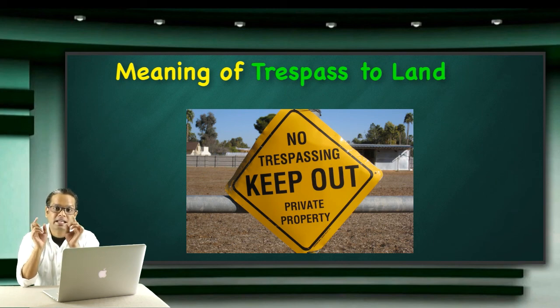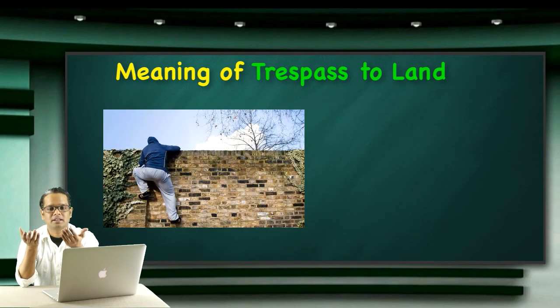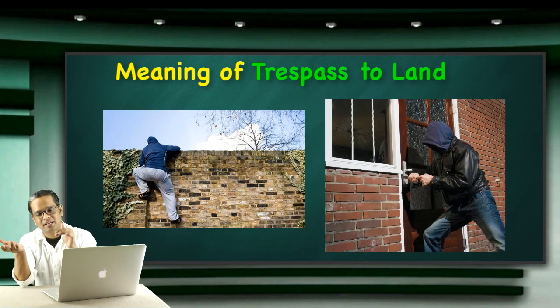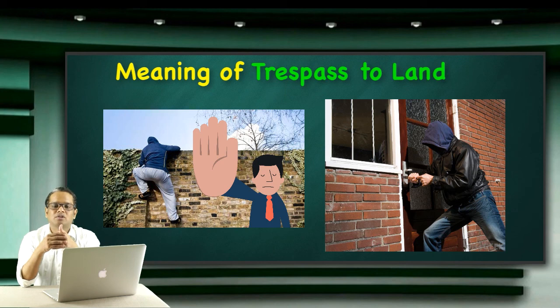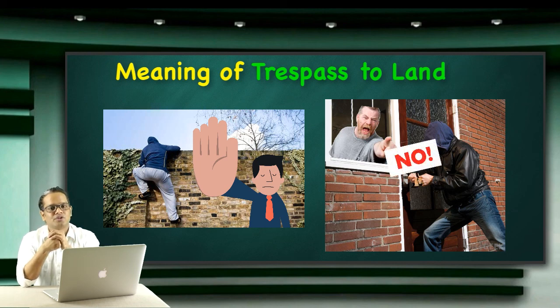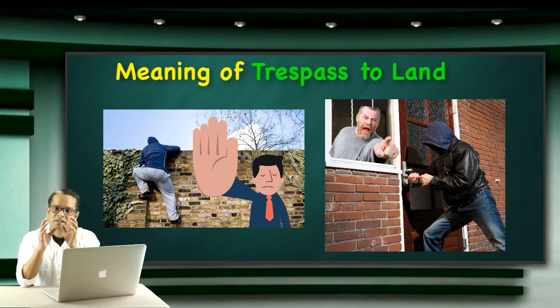If someone, again keep in mind intentional, intentionally enters someone else's land without permission, and when the owner asks him to quit the place, to go out from that place, he refuses to do so, then in this case it is known as trespass to land.